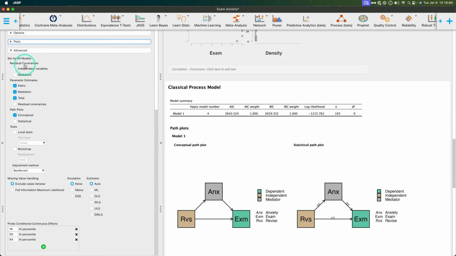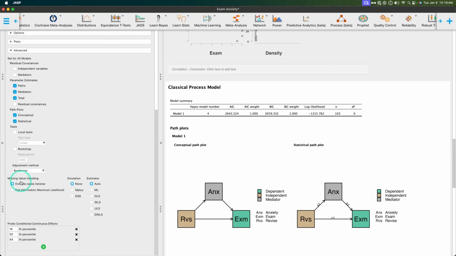So you can add in residual covariance for your independent variables and your mediators, parameter estimates, path, mediation, total, path plots. Let me check statistical to see what happens for this. We have to wait for it to go through. So we'll look at what happens there. Tests, local tests, and bootstraps. Again, you kind of need the right path to do that. Okay, adjustment method: you can do Bonferroni, Holm, Hochberg, Hommel, Benjamini-Hochberg, and Benjamini-Yekutieli.